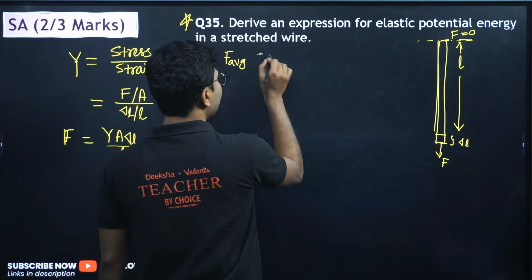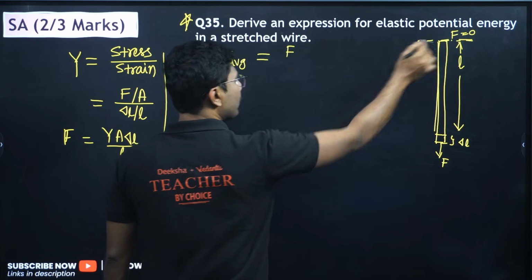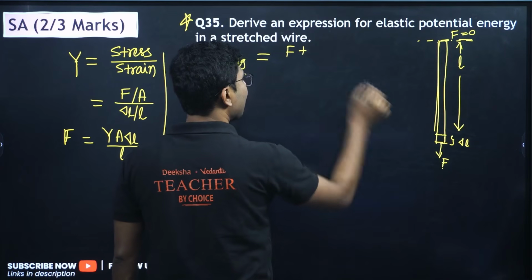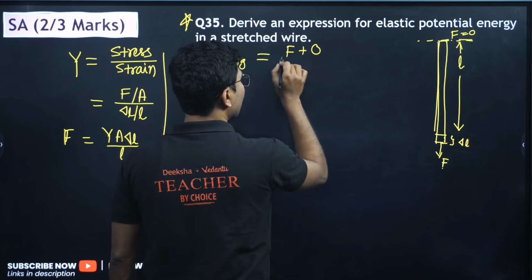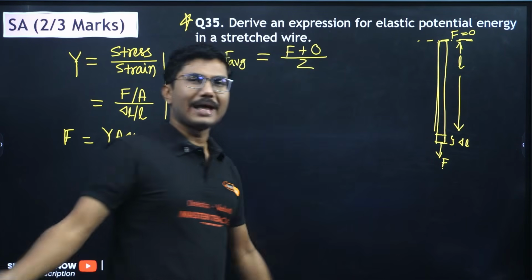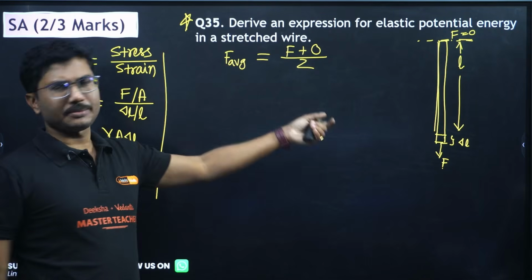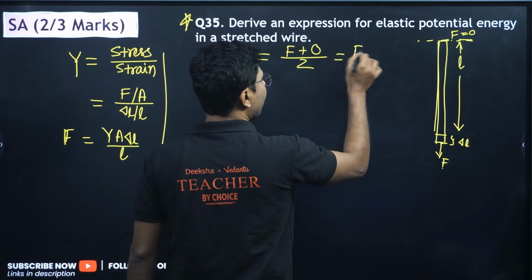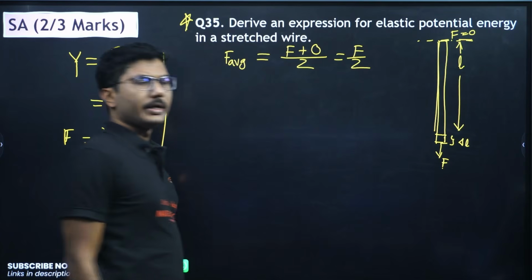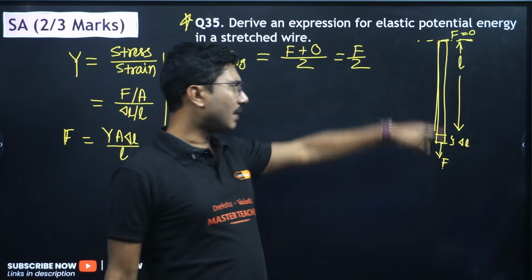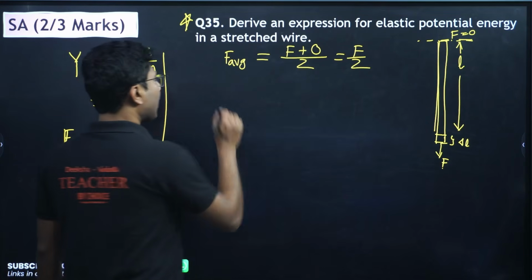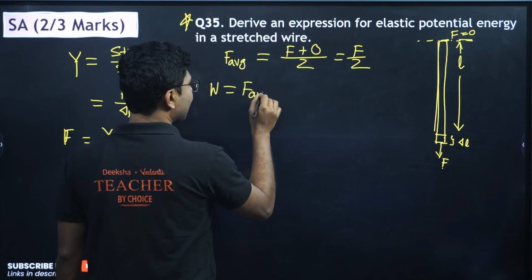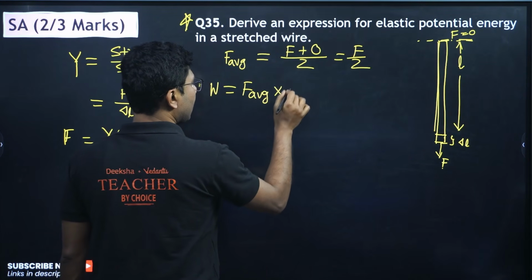So what is average force? Average force is the force at this end plus the force at the other end, that is F plus 0, divided by 2. Simple average, okay. You can use the integration method as well, but we are not doing it. So the average force here is F by 2. Now what is the work done?